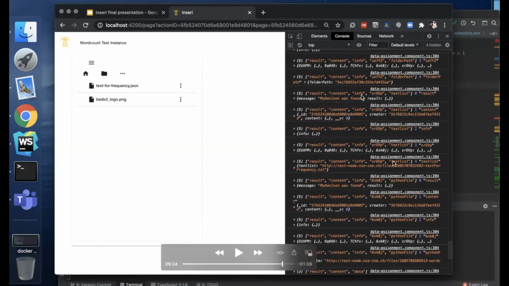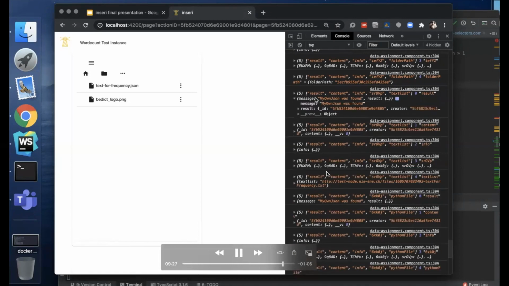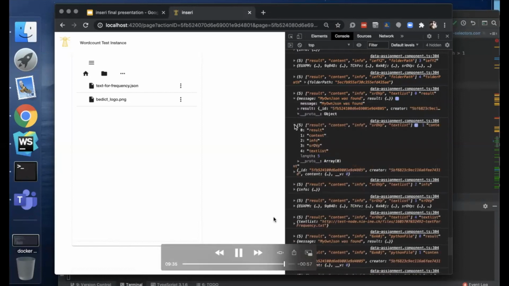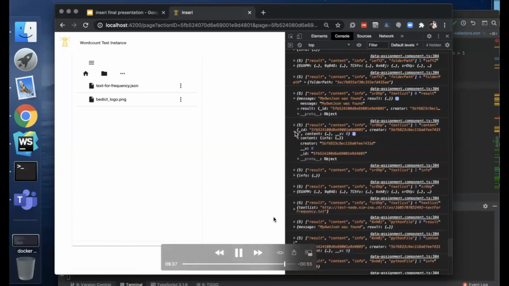And in the end, we arrive at the part of the JSON that we wanted to assign to the app input. So there are some algorithms that are quite essential, and this is one of them, and I'm very proud that it's working.